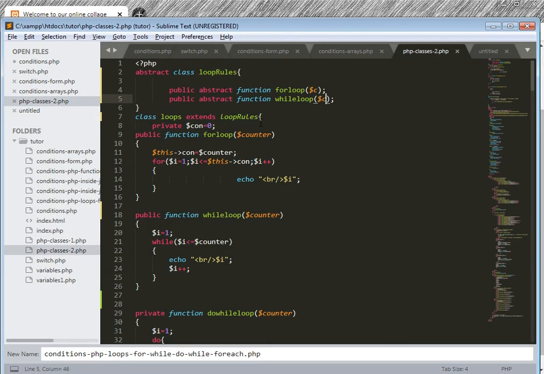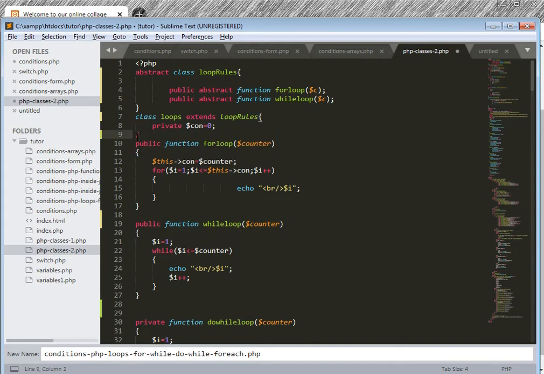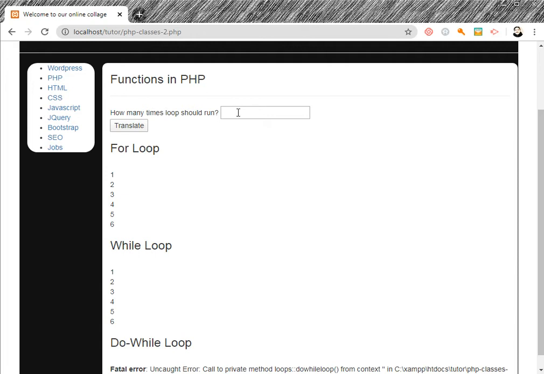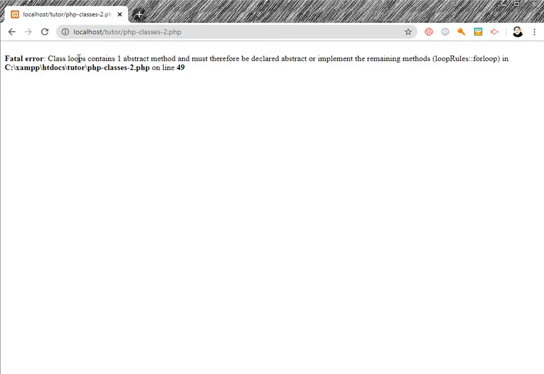Now I comment this for loop in the child class. I comment it, and now see what it says. 6. Class Loops contains one abstract method and must therefore be declared abstract or implement the remaining methods.